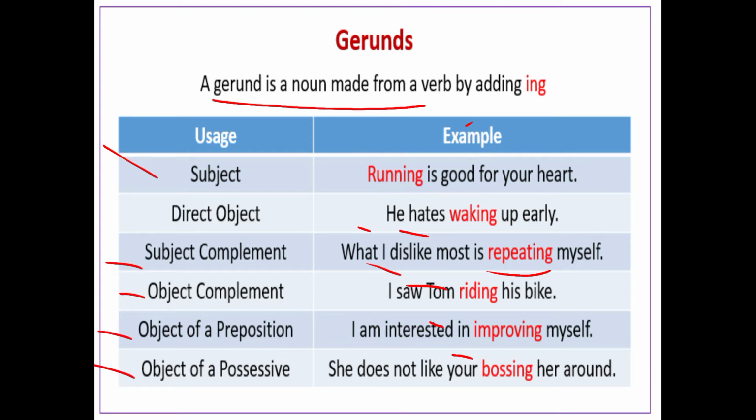Now come to the next, that is possession, the object of possessiveness, so it should be reflected. When you get any noun or pronoun, after that you have to put a gerund. You can look at this, it shows the possession. She does not like your bossing her around. She is telling about herself that she doesn't like anyone who just gives instructions or shows superiority in front of her. So there is a possession which is given here.